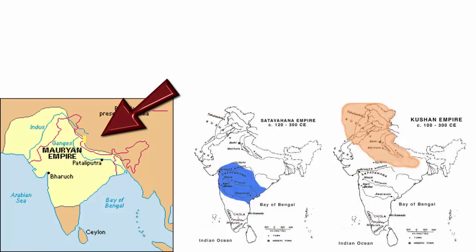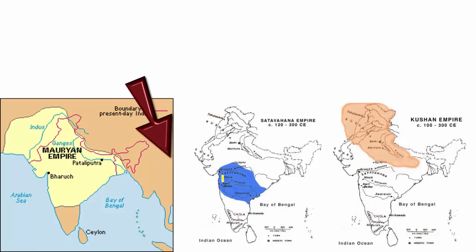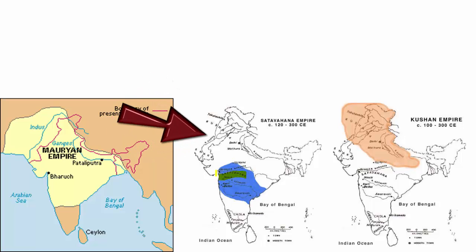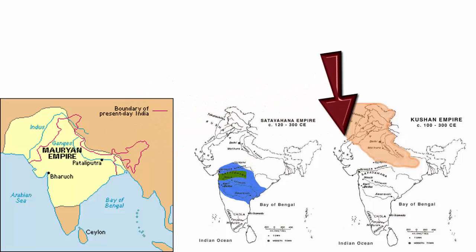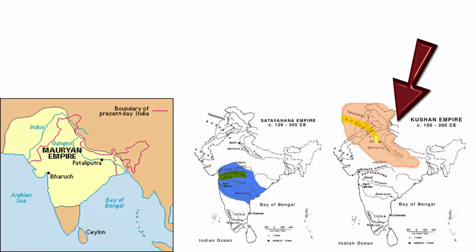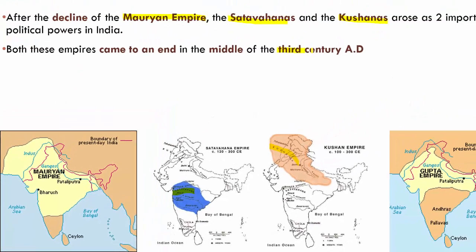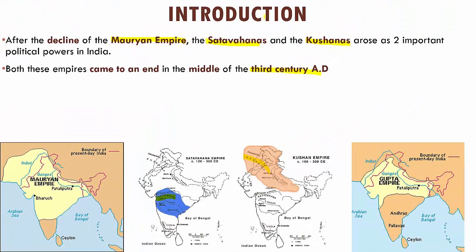Once this Mauryan Empire declined, we had the Satavahanas who came to power in the southern region and the Kushan Empire which came to power in the northern region. Towards the middle of the 3rd century AD, these two empires declined.